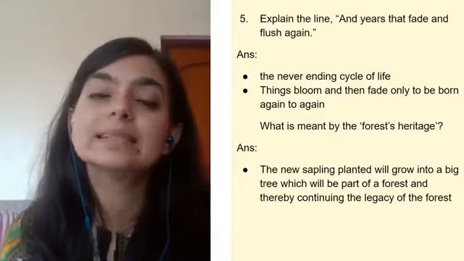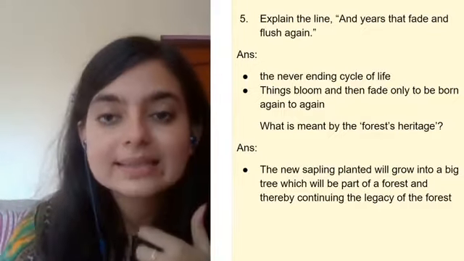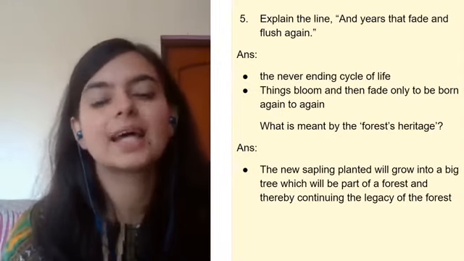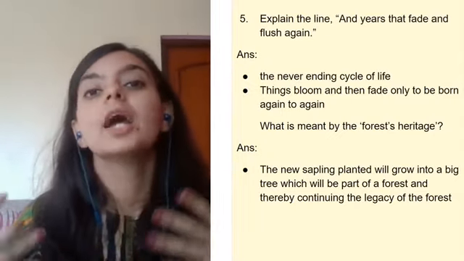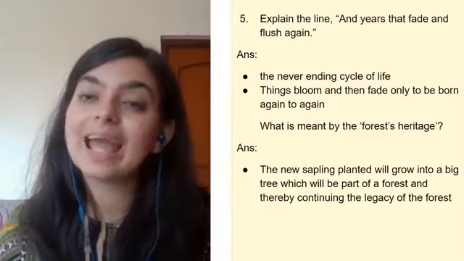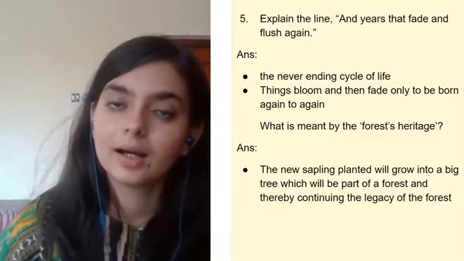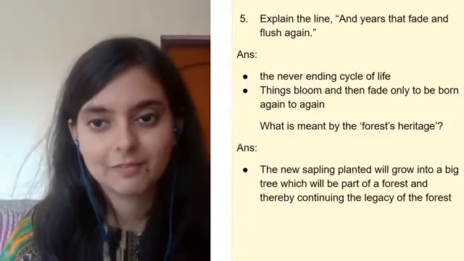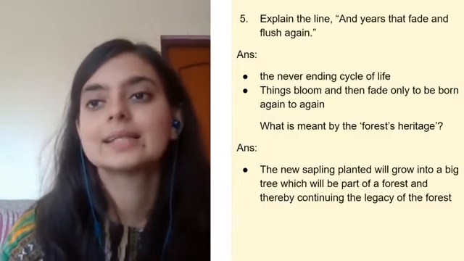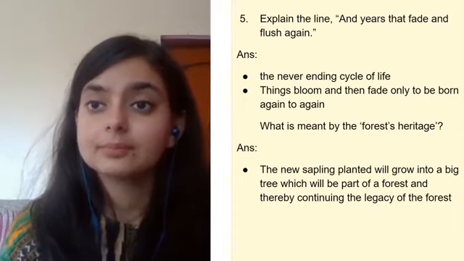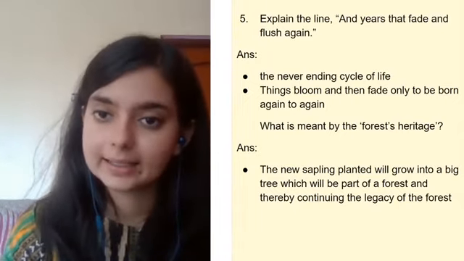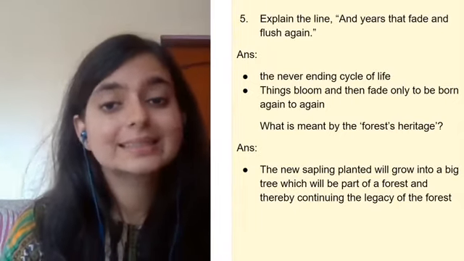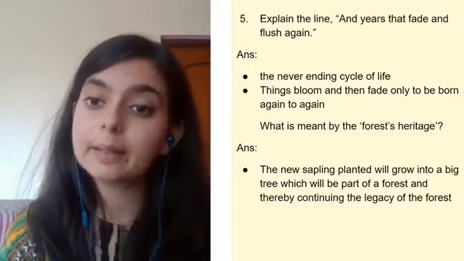So years are talking about the never-ending cycle of life. The human beings, the animals, the plants, everyone has this never-ending cycle of being born, dying away, withering away, and again getting born, rejuvenating itself, right? So that is the years fading and flushing again. Then what is the forest's heritage? That is again very important.